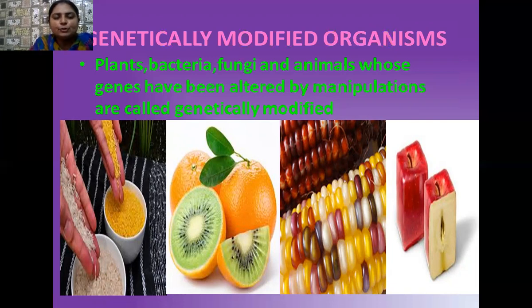Here I have shown you golden rice. Earlier the traditional rice gave us only carbohydrates, but golden rice is rich in iron content too. So when you eat this rice, you get carbohydrates as well as iron. And the second one: we have obtained so many varieties of transgenic citrus fruits that are quite efficient in vitamin C. The third one is our transgenic maize. And the fourth one is special shaped apples.